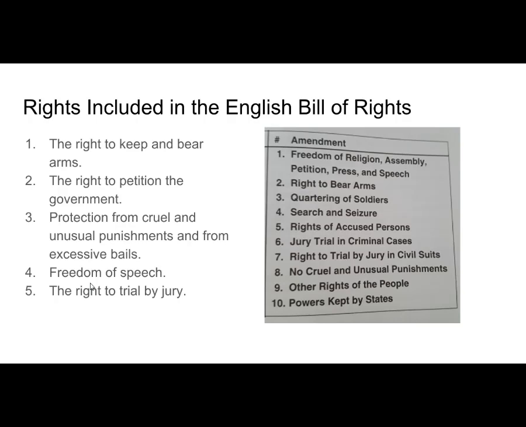Freedom of speech is found in the First Amendment, and the right to trial by jury is in number 6 and Amendment number 7. So there are connections from the English Bill of Rights and the United States Amendments, which happened more than 100 years later.